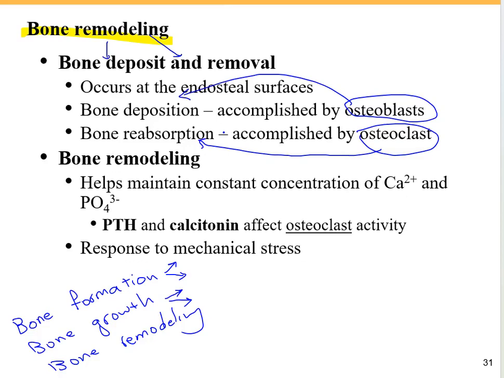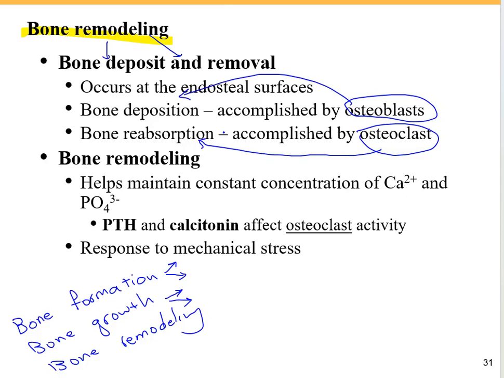And also, one of the purposes that we have this kind of bone remodeling is that it helps maintain the constant concentration of calcium and phosphate. So in this way, the bone and blood have a relation to each other. Whenever there is an extra amount of these minerals, calcium and phosphate, we're going to have more activity of osteoblasts, and in this way the osteoblasts can use the calcium and phosphate for bone deposition.